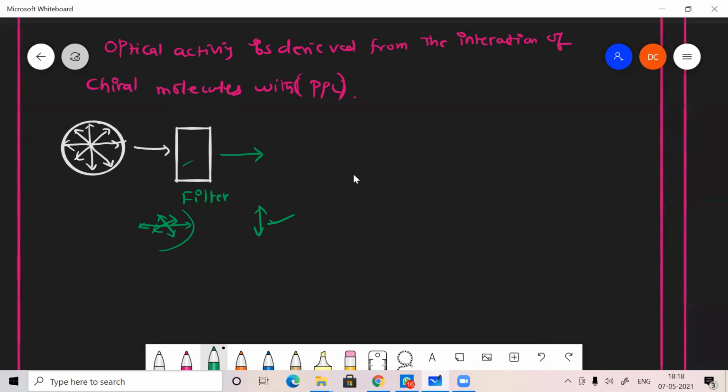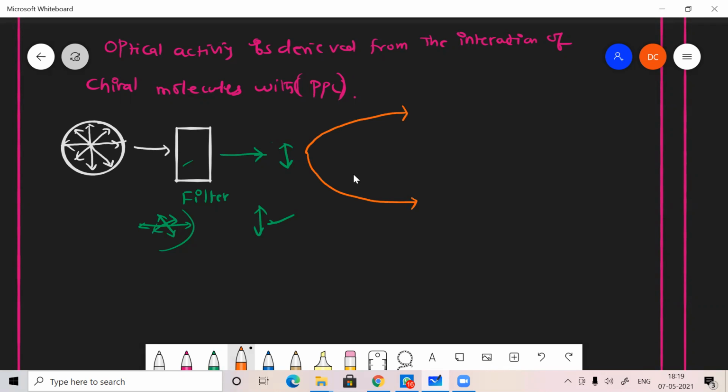Just for understanding, we take it like this, so the light orientation will be like this. Now this light will be passed to compound 1 and also compound 2.